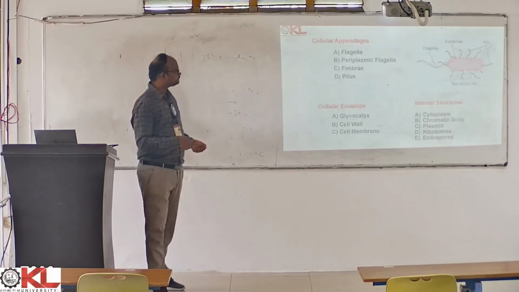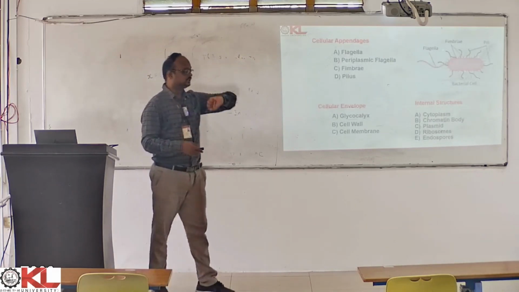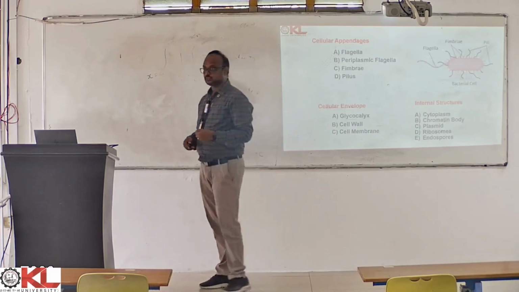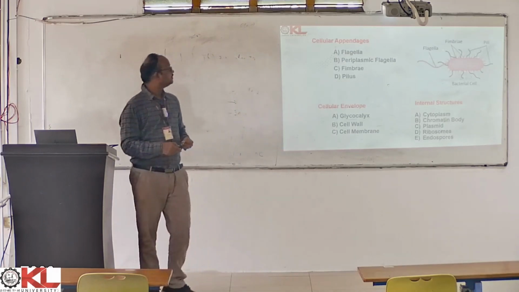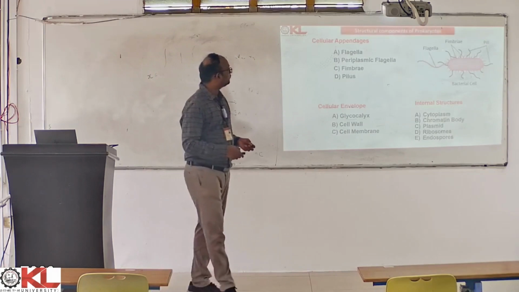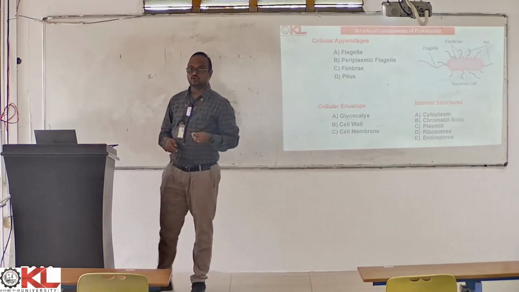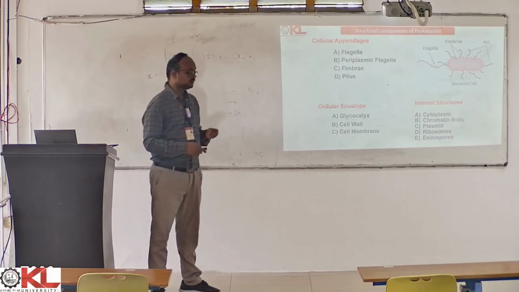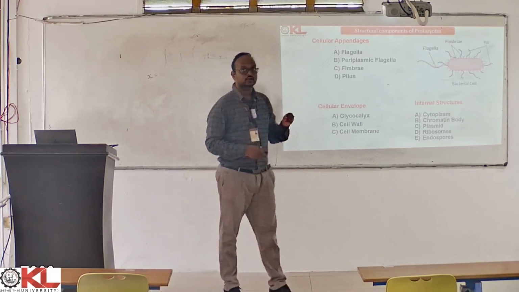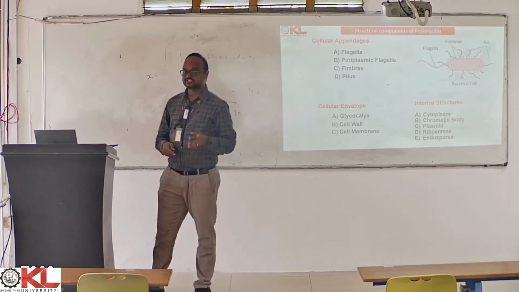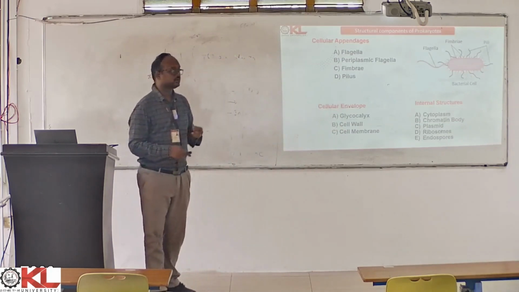Let's move on. Let's have a look at what the cellular appendages are. Let's have a look at the structural components of a prokaryotic cell. Right, so we'll go one by one. First we'll have a look at the structural components of a prokaryotic cell. Then we'll move on to the structural components of a eukaryotic cell.